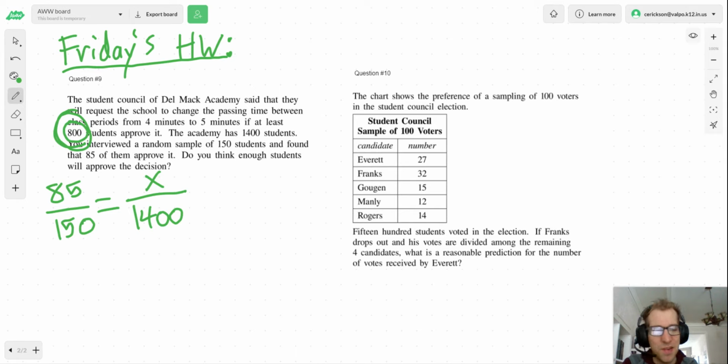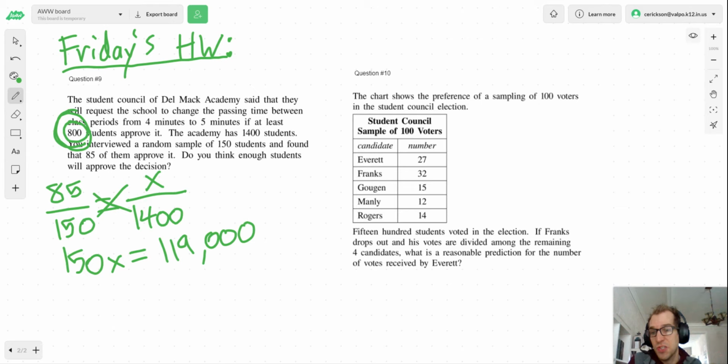So this one is a little bit harder because we have to first figure out X and then actually compare it and say, is it 800? Is it not 800? Are they going to approve it or not? So let's go ahead. From there, we're going to do cross multiplying. Here's where I'm going to grab my calculator. We would start with 150x. I'll start with that side, and that's going to be equal to, on the other side, 85 times 1,400. I get a pretty big number here, 119,000.